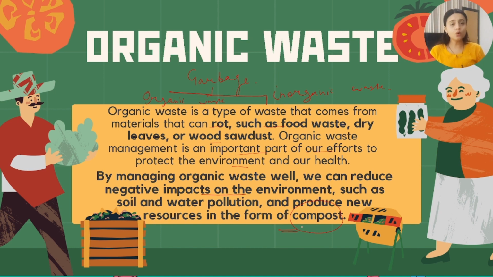So we have studied till now that we can manage the garbage very well by four types of dustbins. There we have studied about the green dustbin, in which we are going to dispose of all the organic waste. Now what is organic waste? My dear students, organic waste is a waste which can be disposed of very easily. This is the waste which comes directly from your kitchen. Now we are going to see how we are going to produce the compost. Before that, we need to learn what is compost. Let us see what is compost.